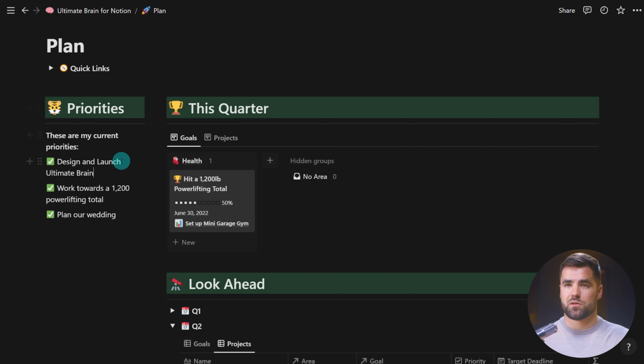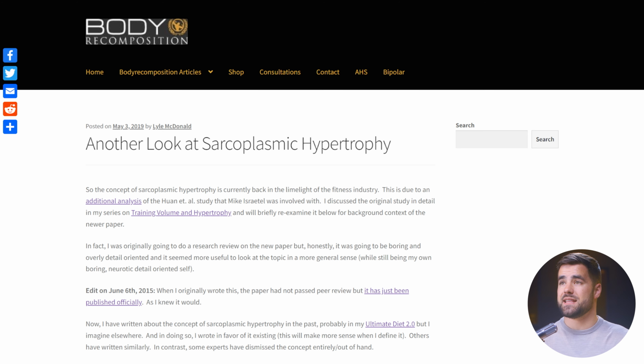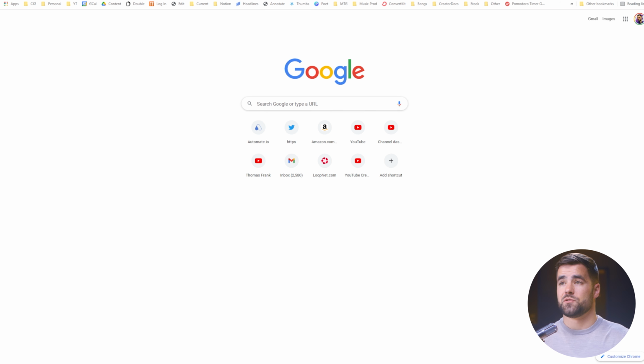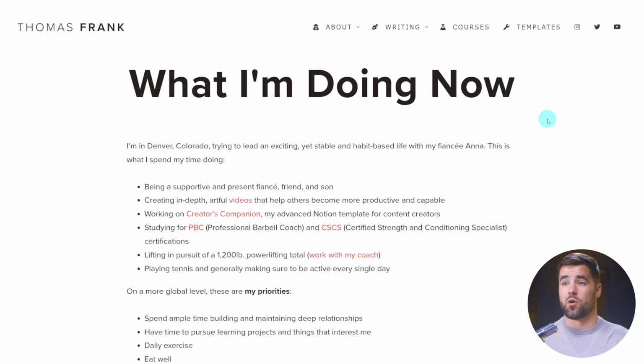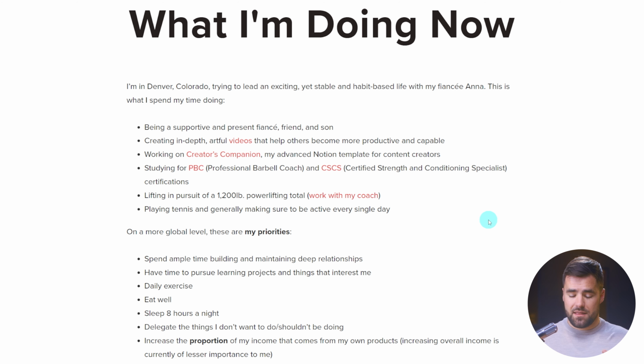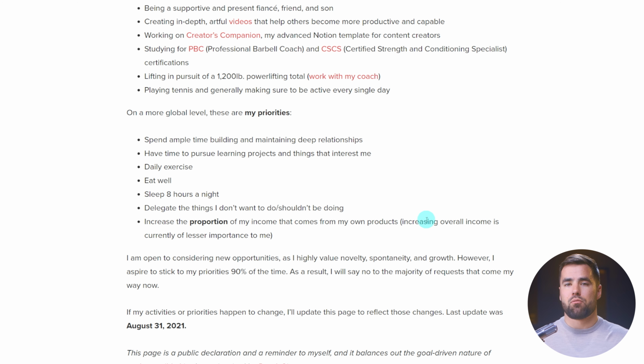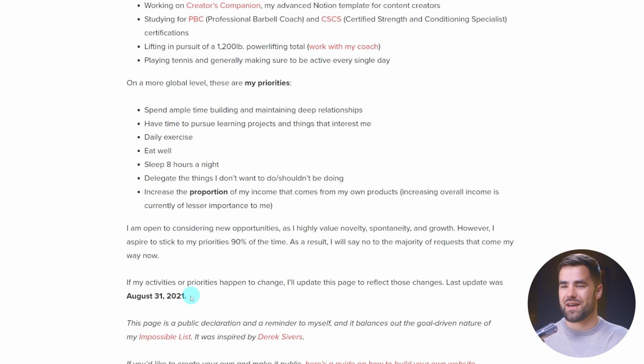This is actually sort of a simplified version of the Now page that I maintain on my website. So if you want to see that, you can go over to thomasjfrank.com/now. And this was a concept created by Derek Sivers. There's a whole ton of people on the internet that have Now pages on their website. And this is an area where I try to publicly state, these are my priorities at this given time in my life. And because these are my priorities, I'm probably going to reject new things that come in unless they are particularly exciting.